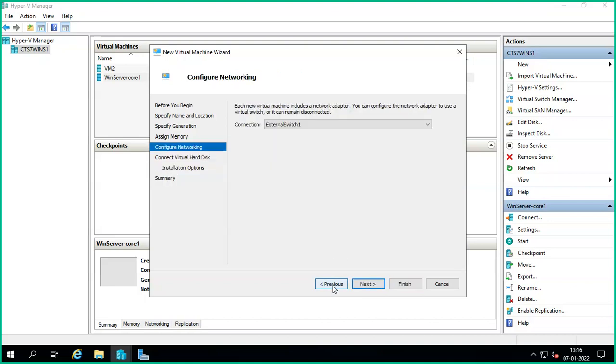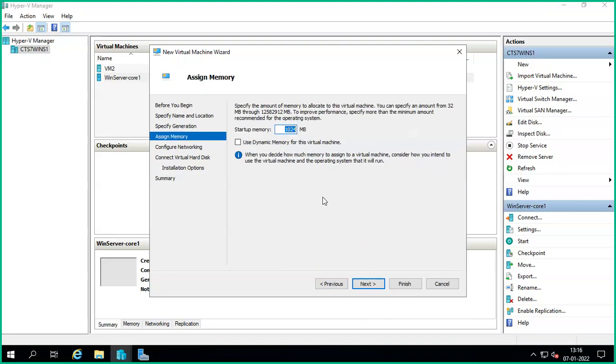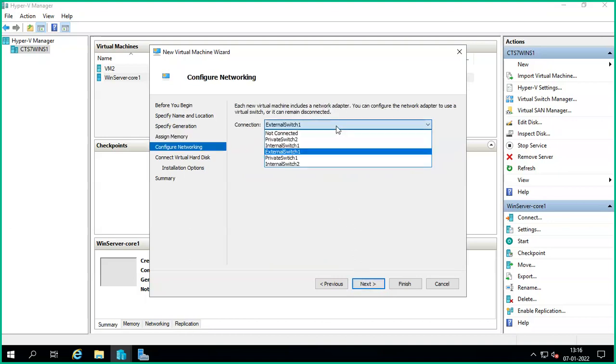But if you go to Generation 2, what options will you get? It is not asking Windows or Linux kind of stuff, just Generation 1 or Generation 2. Again, this is the RAM selection: how much RAM you want to put and which network you want, not connected or private or anything.